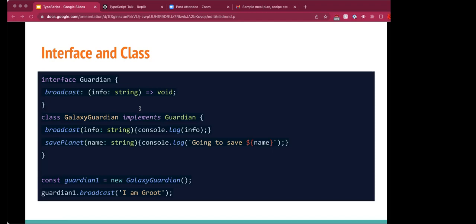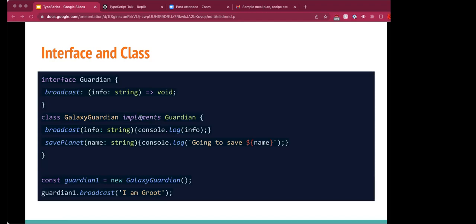So here we have an interface Guardian, which has a method broadcast. The class GalaxyGuardian implements Guardian. So implements is the keyword here.